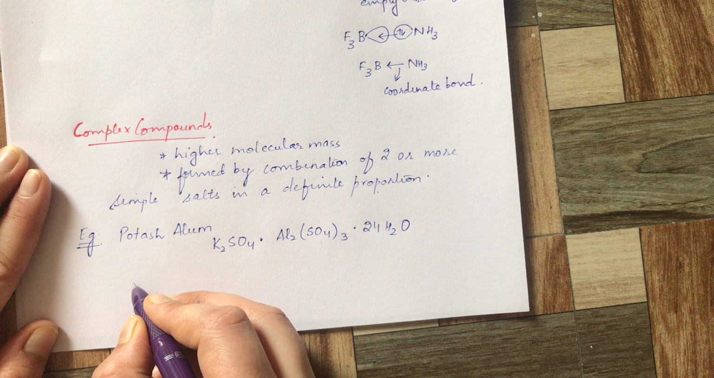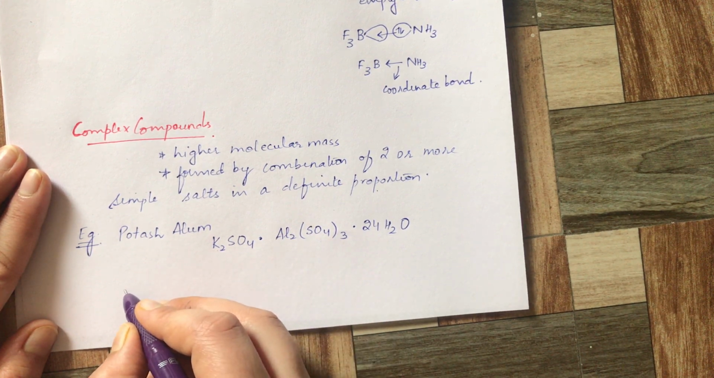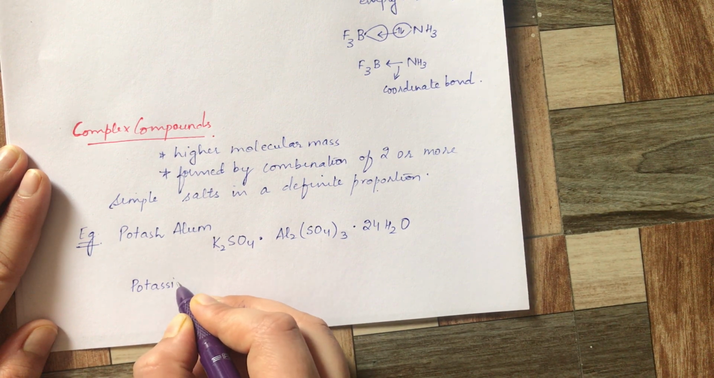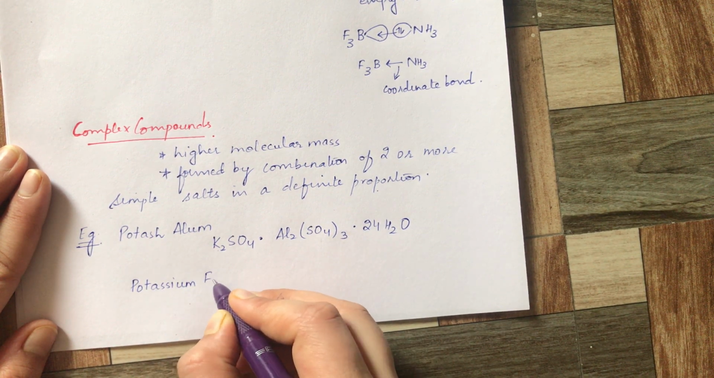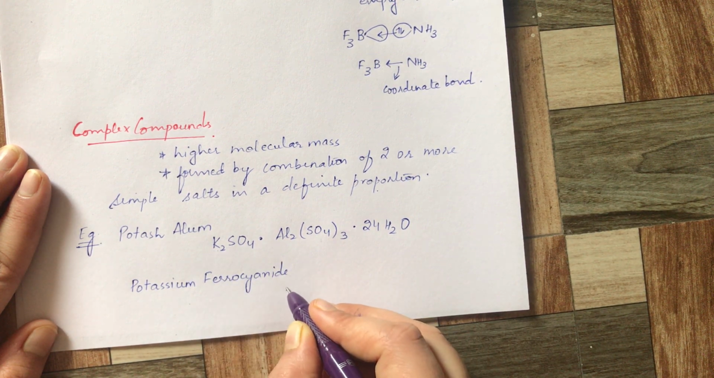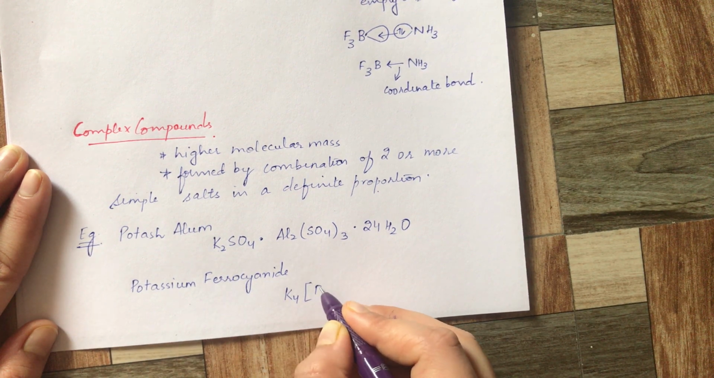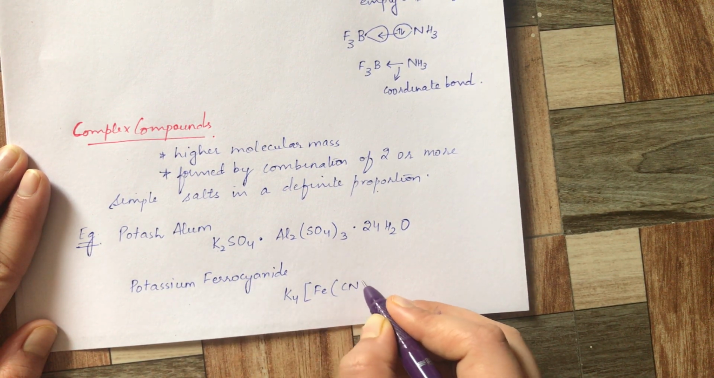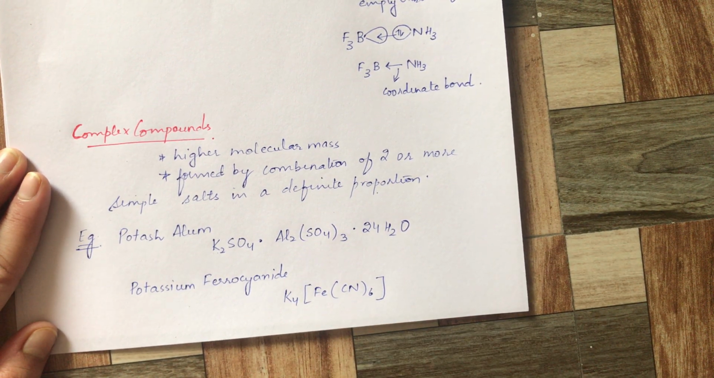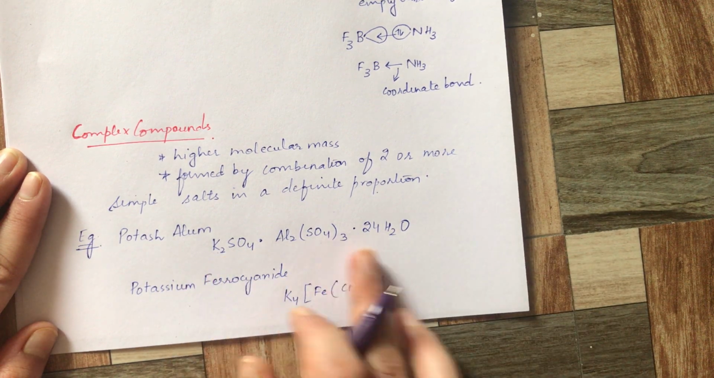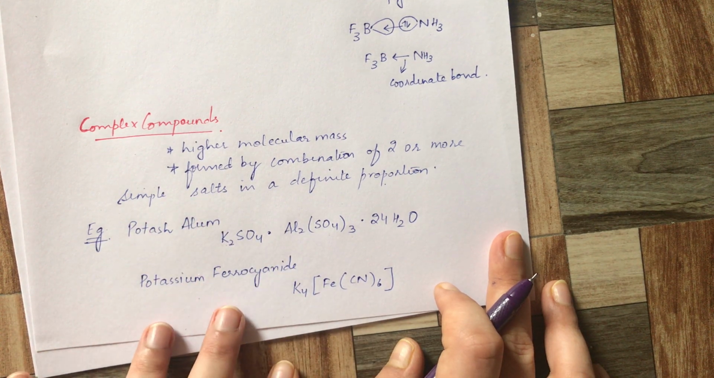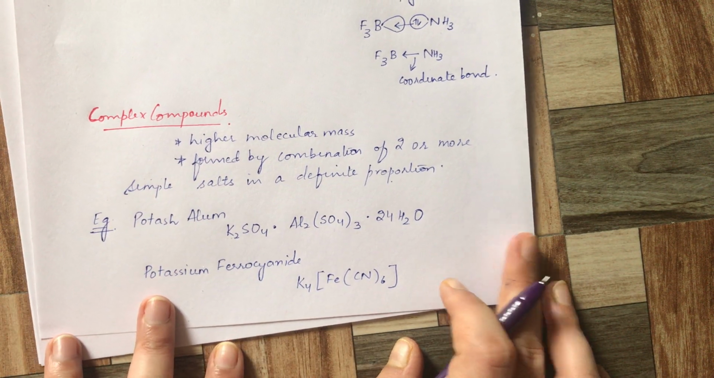Then there is another compound, suppose potassium ferrocyanide, which is K4[Fe(CN)6]. So this is a kind of complex compound. You may not have heard it before. These are simple salts, and this is also a simple salt. They are combined together in a definite proportion to form a complex compound.